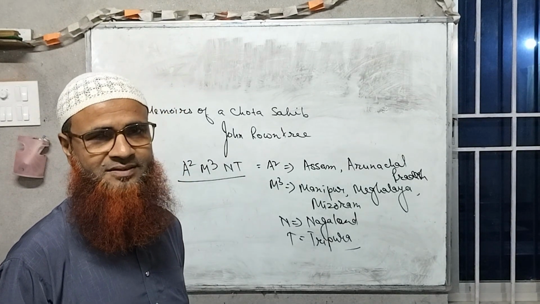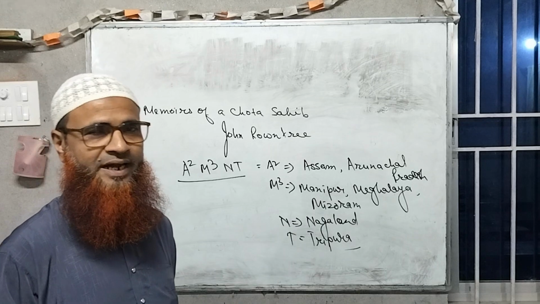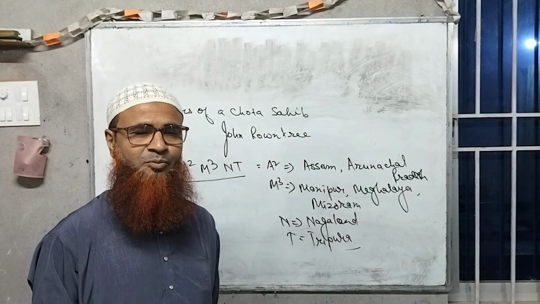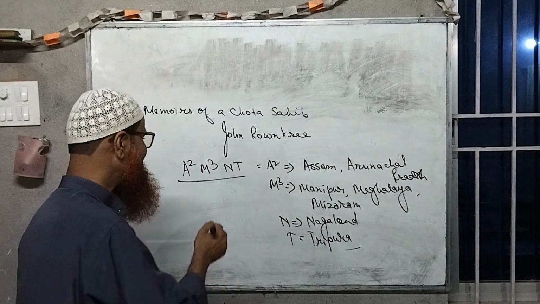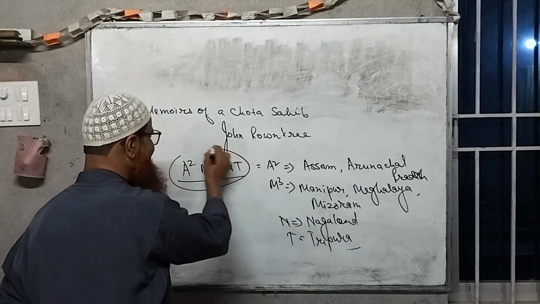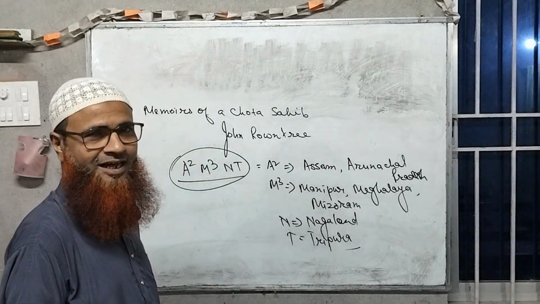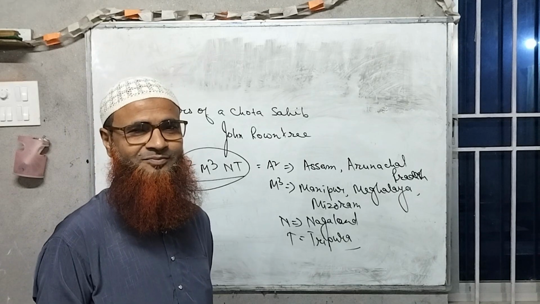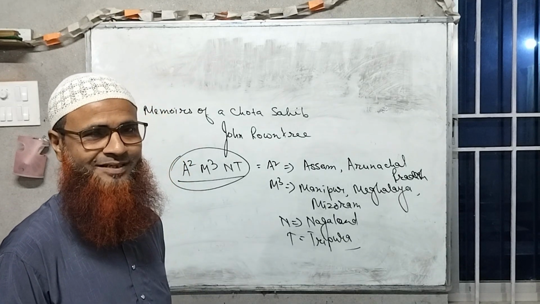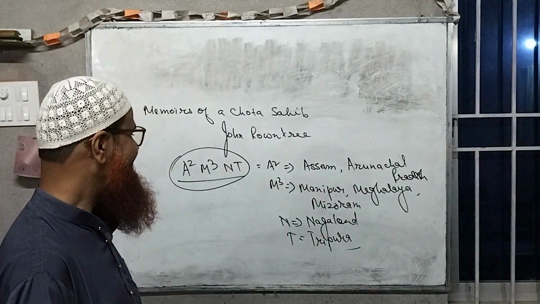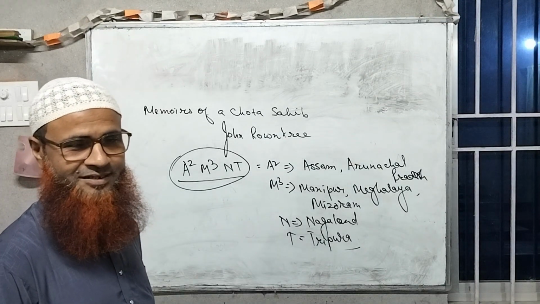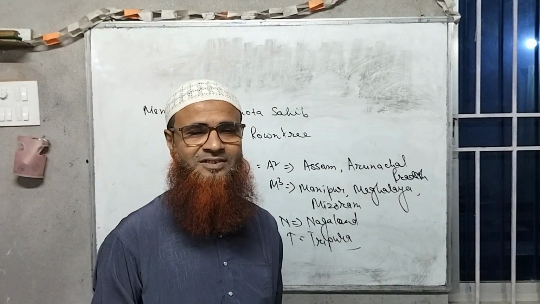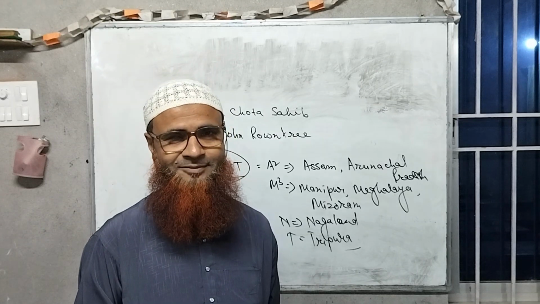And if we ask the students to name the 7 states of Assam, most of them cannot answer. So that is why this is my formula. I have discovered it, how to remember these 7 states of Assam. If somebody remembers like this, A square, M cube and T, then it will be the name of the 7 states of Assam.